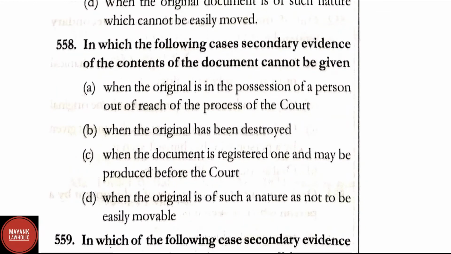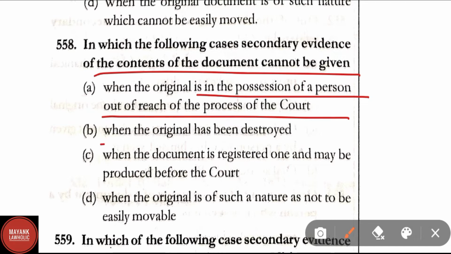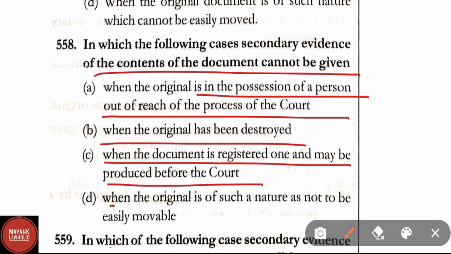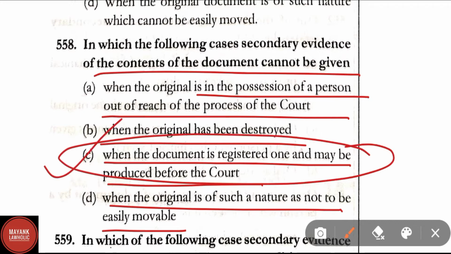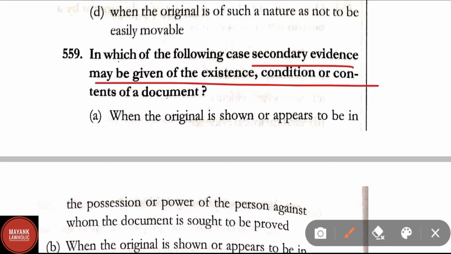In which of the following cases can secondary evidence of the contents of the documents not be given? Option A, when the original is in the possession of a person out of reach of the process of the court. Option B, when the original has been destroyed. Option C, when the document is a registered one and may be produced before the court. Option D, when the original is of such nature as not to be easily movable. Here correct answer is option C, that is when the document is registered one and may be produced before the court.